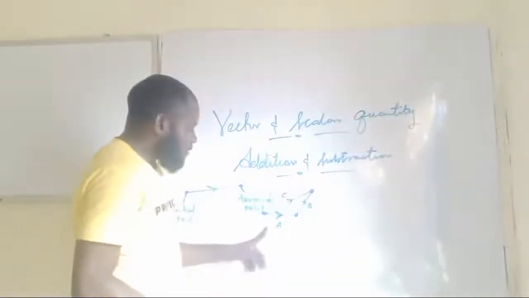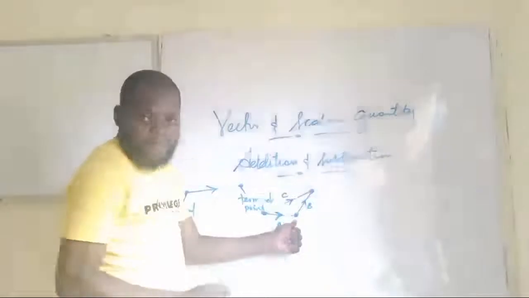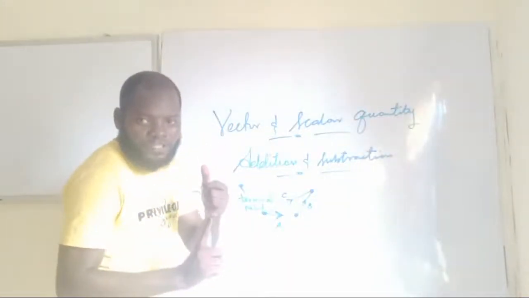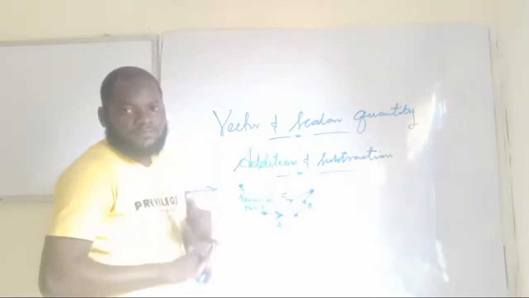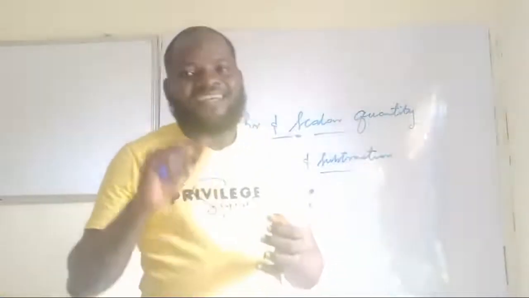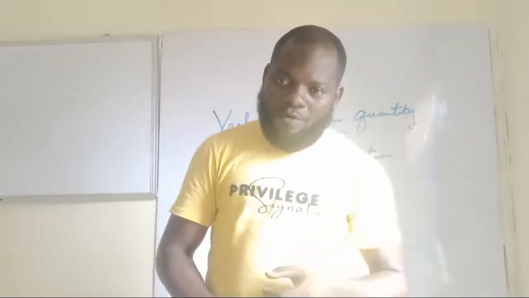If you look at this diagram, you will see that when vectors are in the same direction, they share different terminal points.